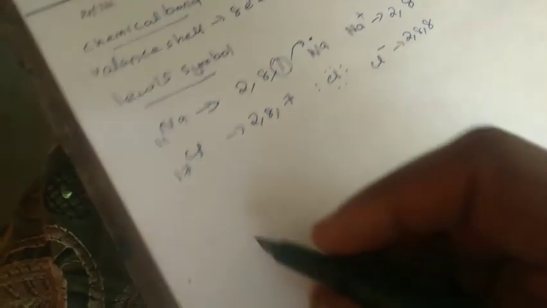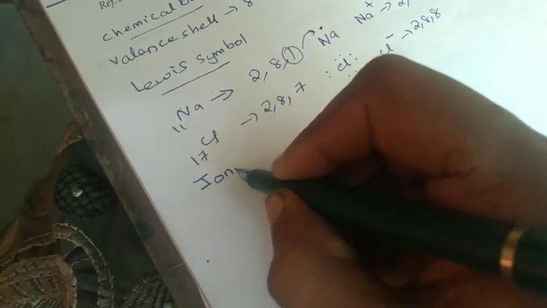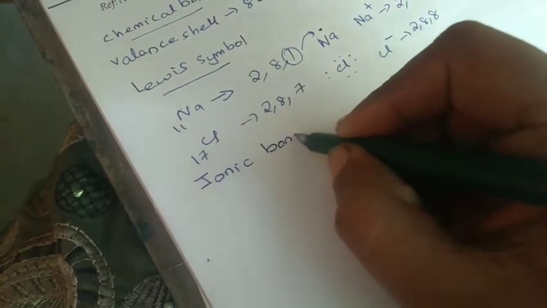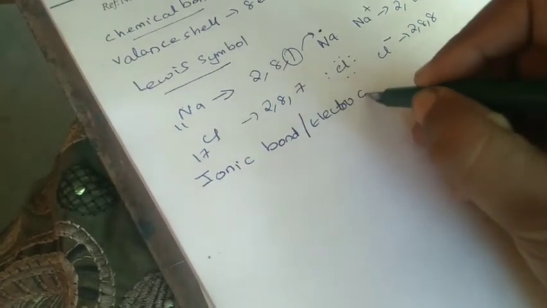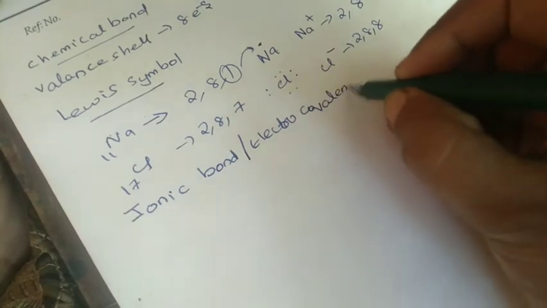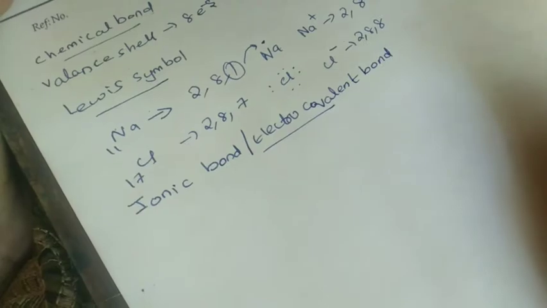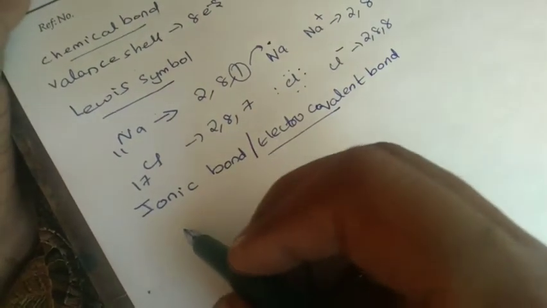Then we can consider what is an ionic or electrovalent bond. There are different types of bond: ionic bond, covalent bond, metallic bond, etc. First, we consider the ionic bond. It is also known as the electrovalent bond. The bond formed between two atoms by the transfer of one or more valence electrons from one atom to another atom. It is the simple definition of ionic bond.